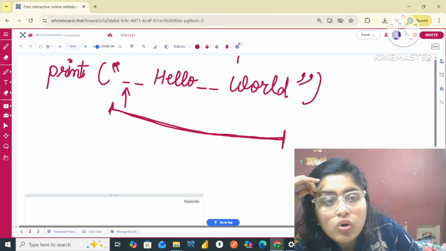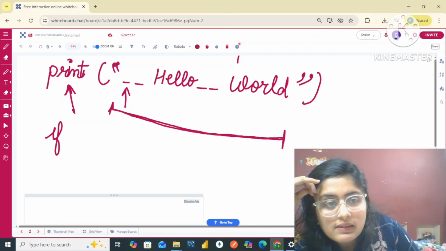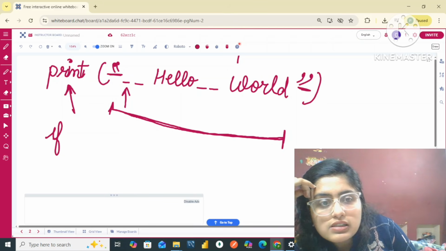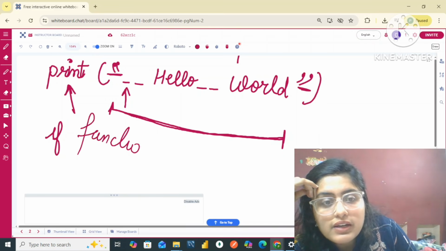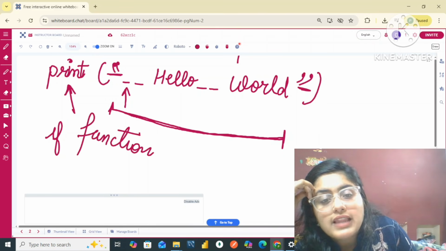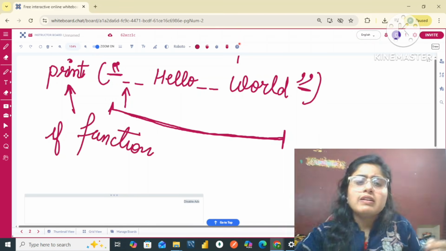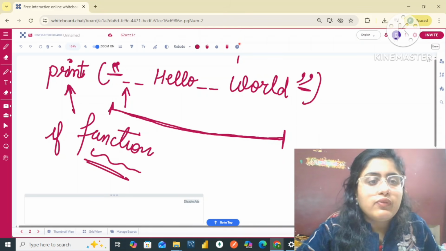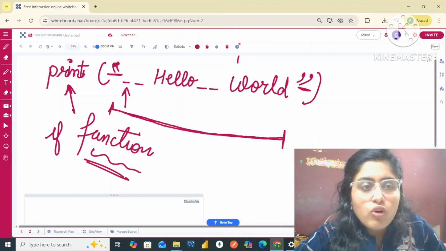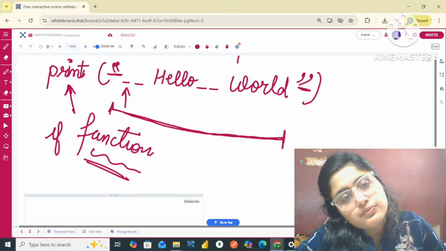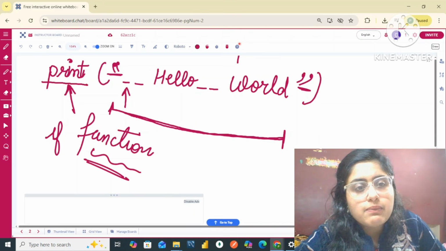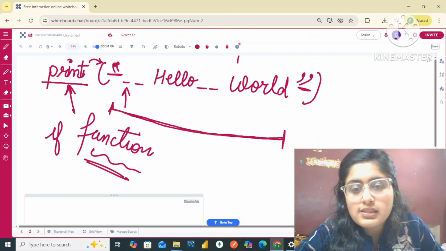So that is how the print statement works. It prints as it is, whatever is written in these brackets. And it is a function in Python. It is a predefined function in Python. We will be learning about functions in further classes. For now you just need to remember that print is simply the function in Python which helps us to print whatever we have written in these brackets.